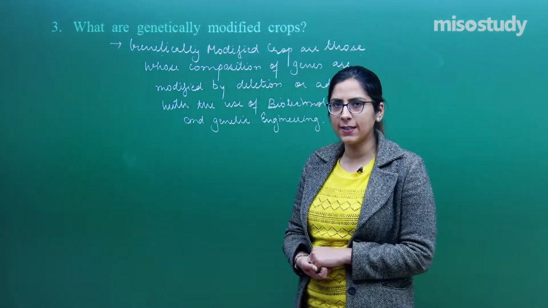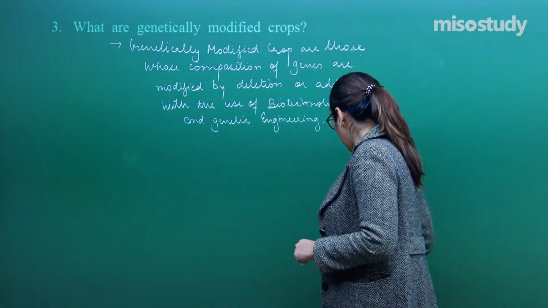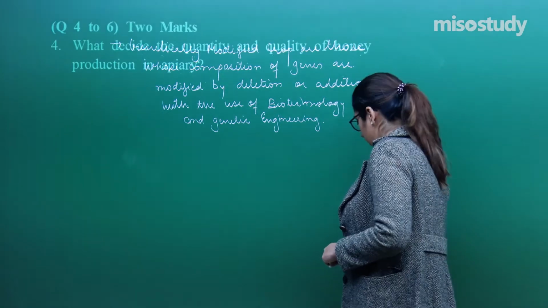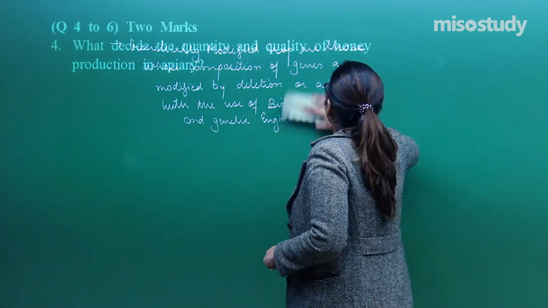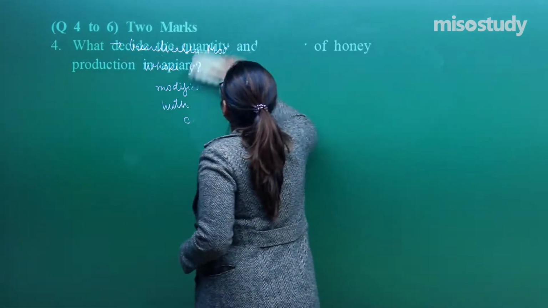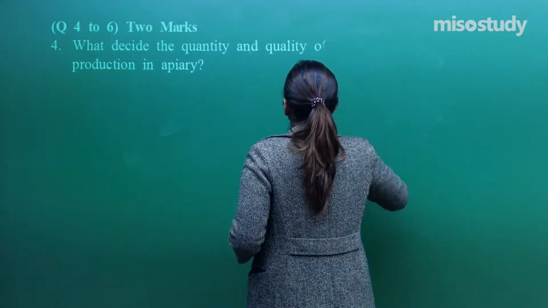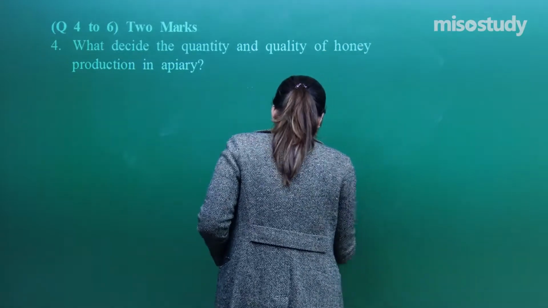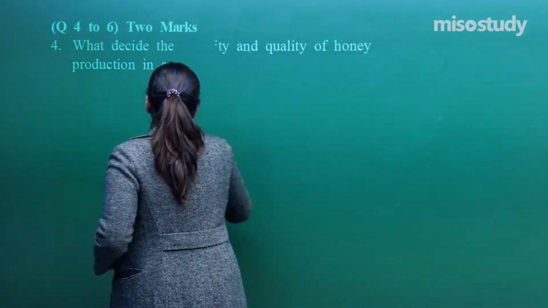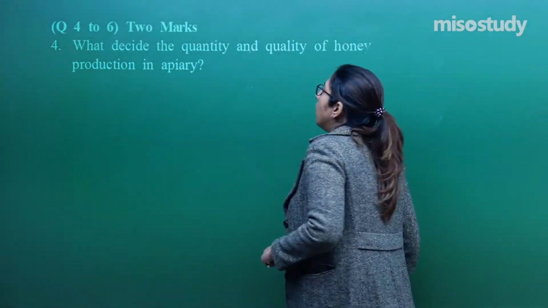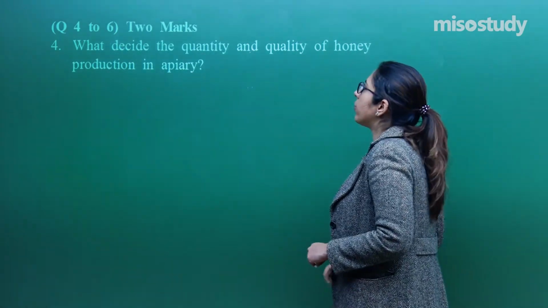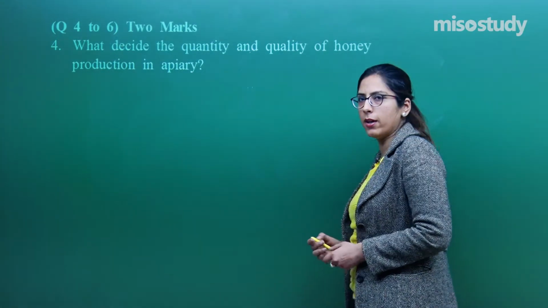Let's move on to the next category, question number 4, which is of 2 marks. What decides the quantity and quality of honey production in an apiary?